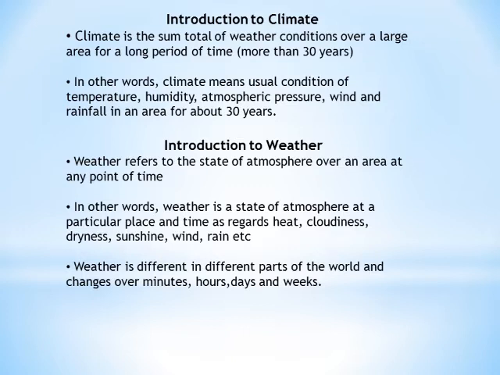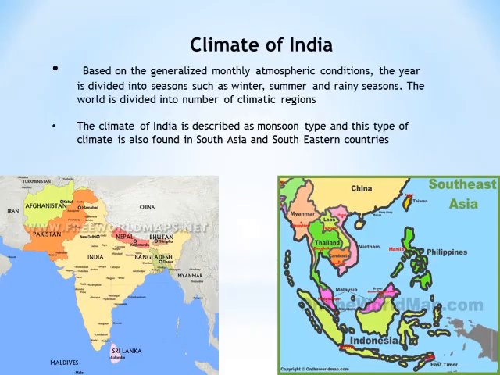Early in the morning, it was raining. Then during daytime, it can be sunny or pretty hot. Then late in the evening, it can be stormy or windy. So I hope the terms climate and weather are clear to you. It's very important that you all know that weather is different in different parts of the world, and it keeps on changing over minutes, hours, days and weeks. Right?